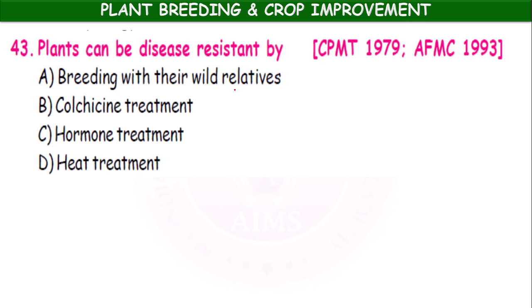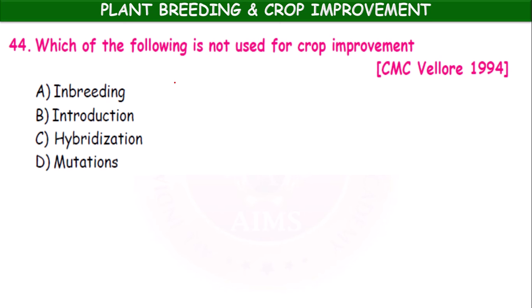The plants can be made disease resistant by breeding with their wild relatives, colchicine treatment, hormone treatment, heat treatment. By breeding with their wild relatives, a new variety is produced which is disease resistant. Which of the following is not used for crop improvement? Inbreeding, introduction, hybridization, mutations. Inbreeding is not used. The remaining are all used in crop improvement.